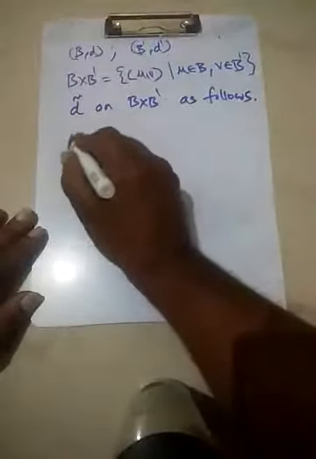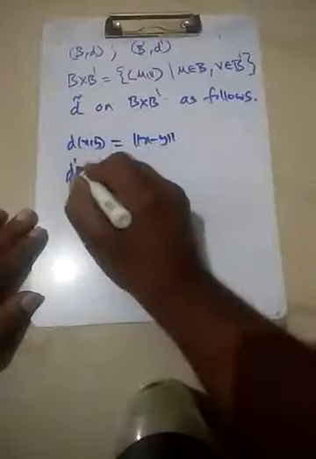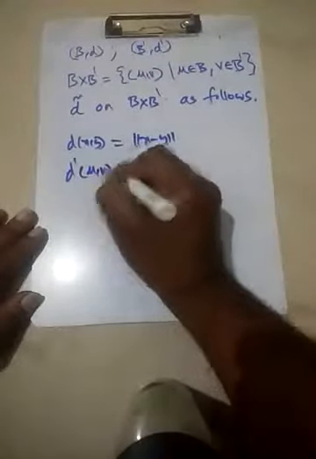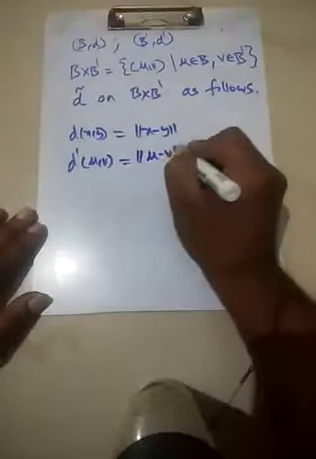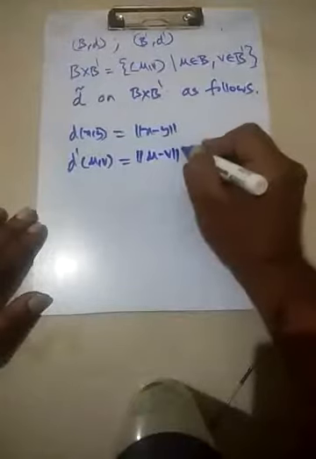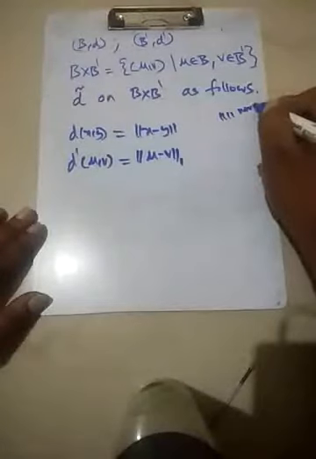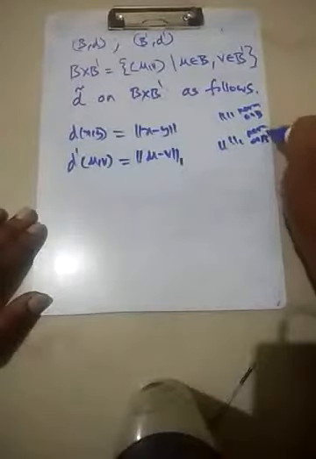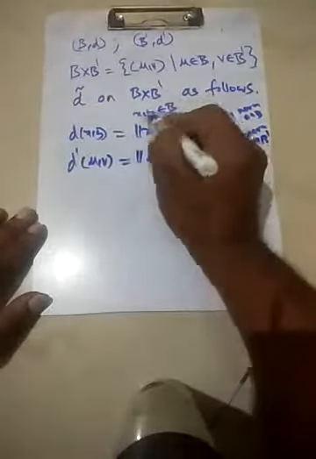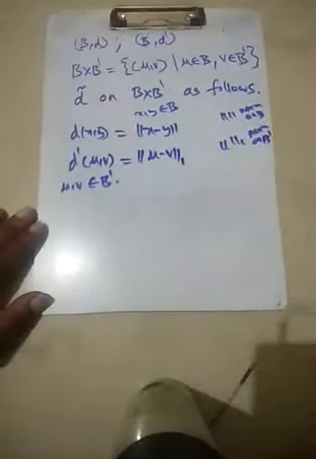So what is D? D is just the norm. The distance between X and Y would be just the norm of X minus Y. The D dash, the distance between U comma V, would be the norm of U minus V in, let's say, the 1 norm. This is a norm on B dash, the 1 norm on B dash. X and Y belong to B, U and V belong to B dash.